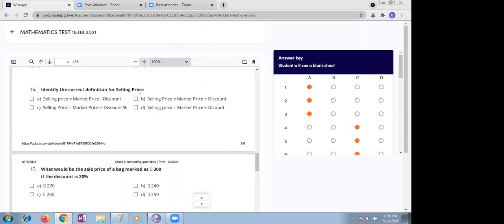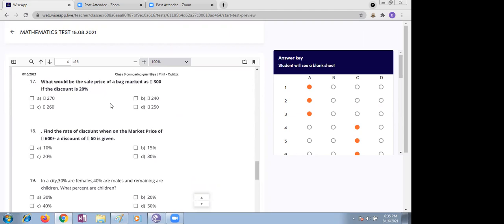Identify the correct definition for selling price. Selling price is market price minus discount. Correct. What would be the sale price of a bag marked as 300 with a discount of 20%? 20% of 300 is 60, so the sale price will be 240. 240, right.